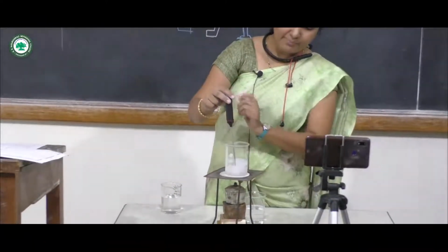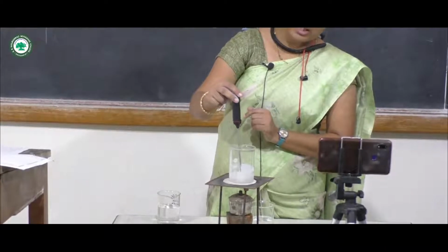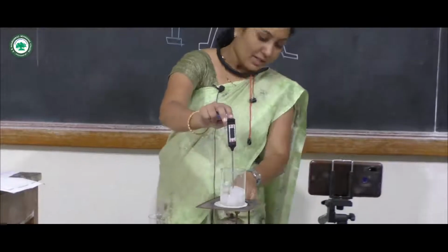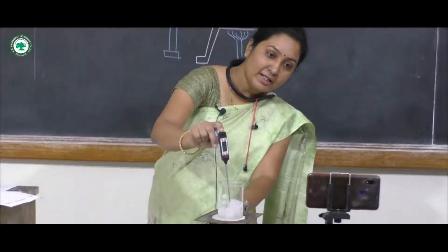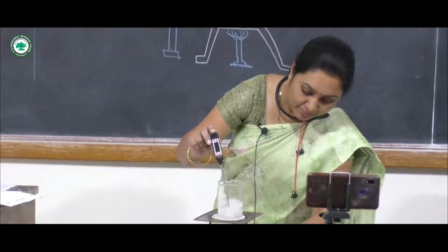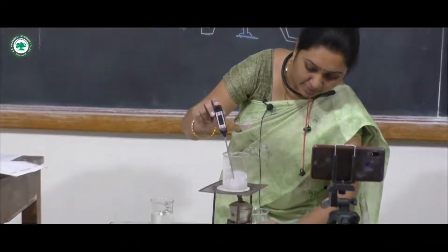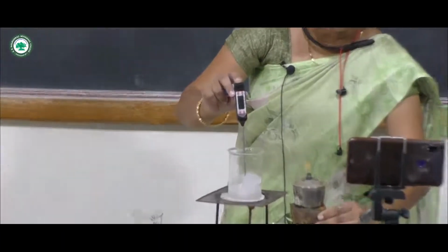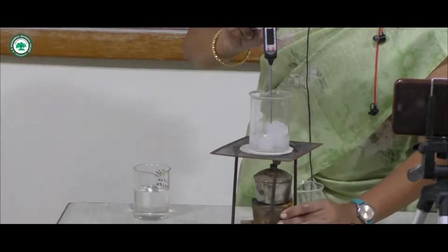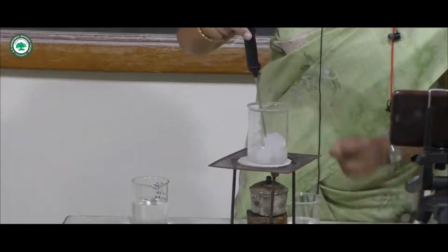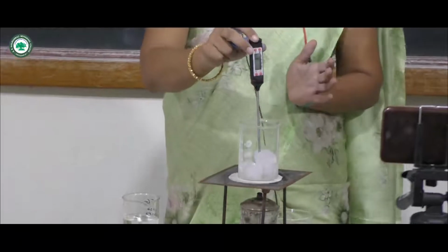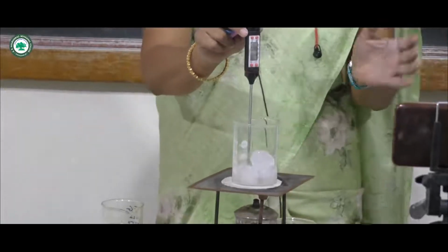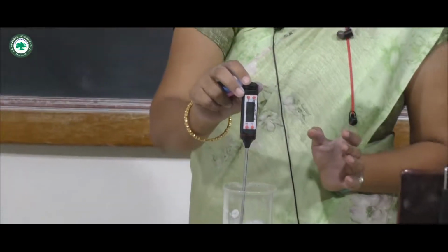There is no change in the temperature, or the temperature remains constant. This heat is called latent heat. We continue heating by using this spirit lamp. Here you can see this spirit lamp. We can heat continuously, even though there is no change in the temperature of this ice cube. When this ice cube melts completely, it forms water.